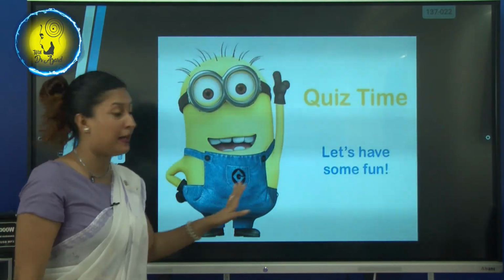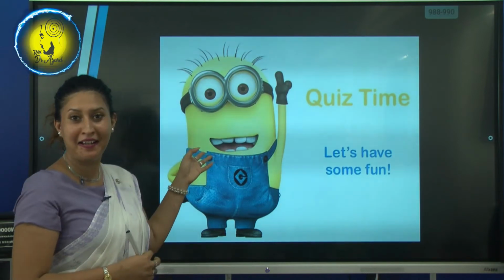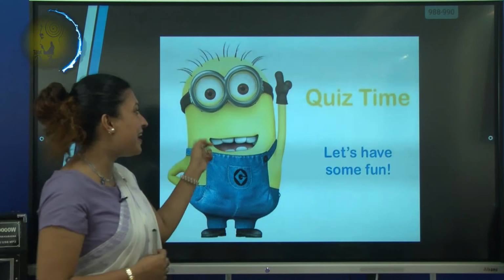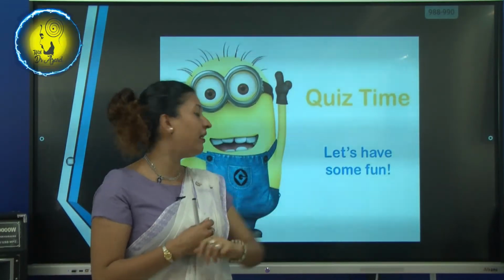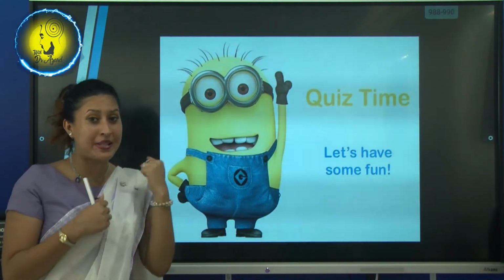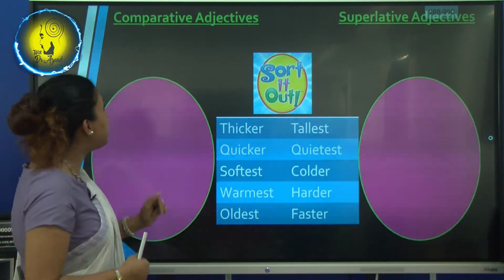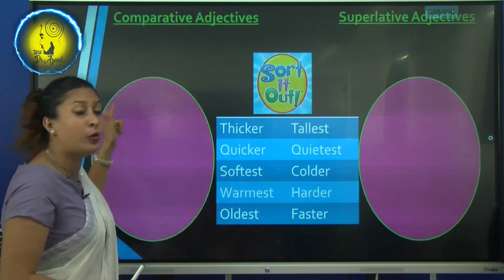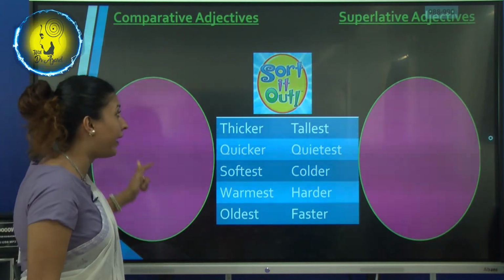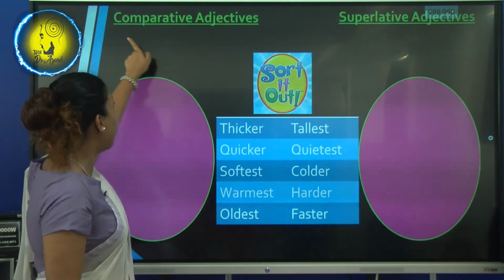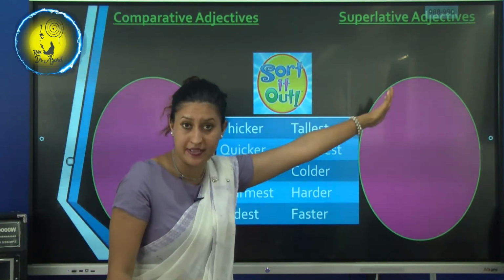Now it's quiz time. What is this? He's a minion. Now he says it's quiz time. So we gotta go and do our quizzes soon. Now let's have some fun here. There are 2 eggs and we need to sort out our words: comparative adjectives, superlative adjectives.